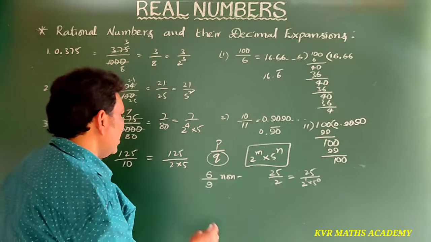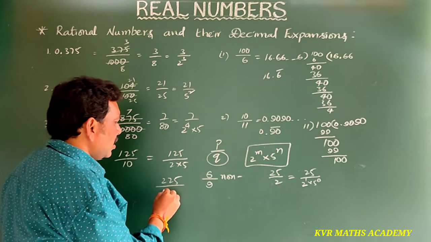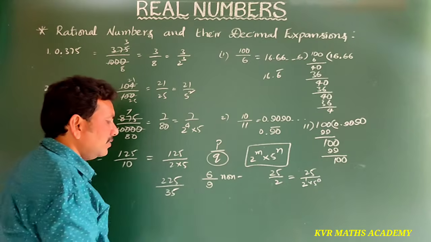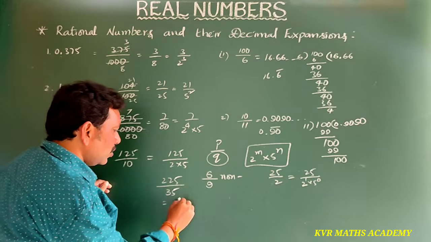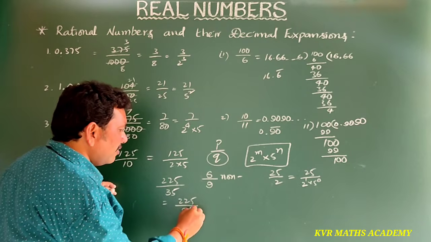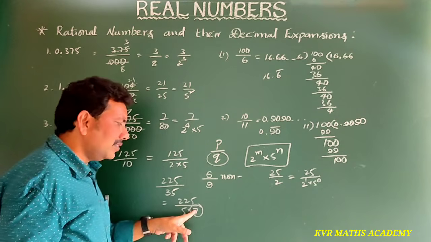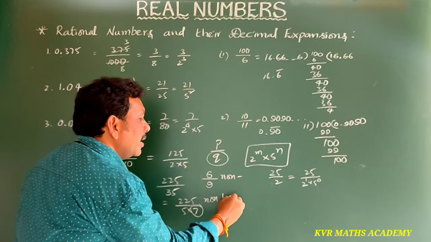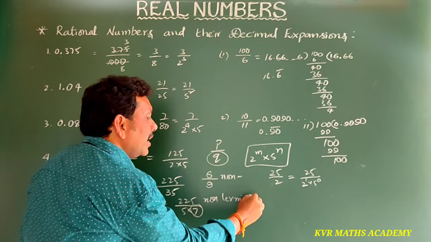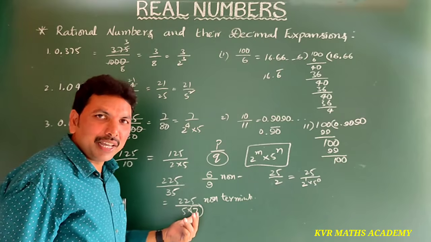Understood? Suppose another number, 225 by 35 is there. How can you write this one? 225 by 5 into 7. Here 7 is there, so that's why it is a non-terminating decimal. Why? Because here 7 is there in the denominator.